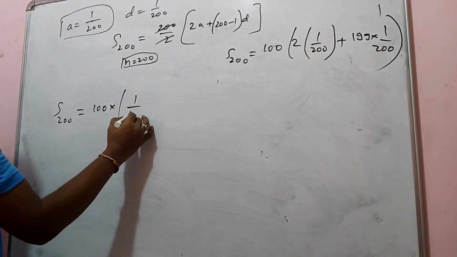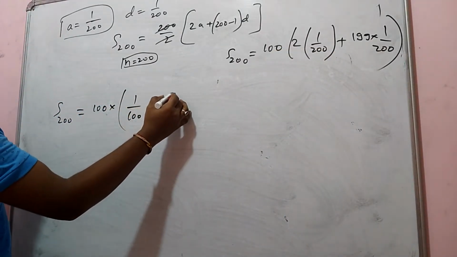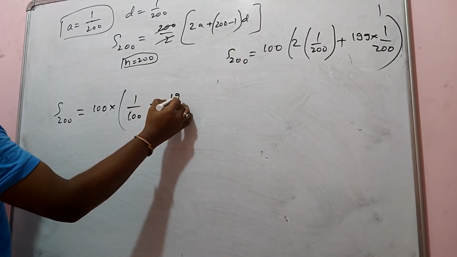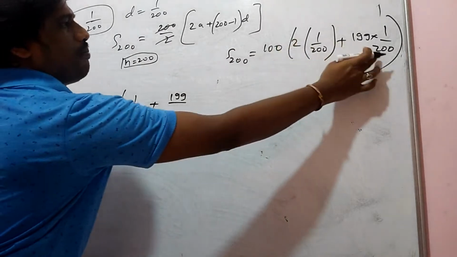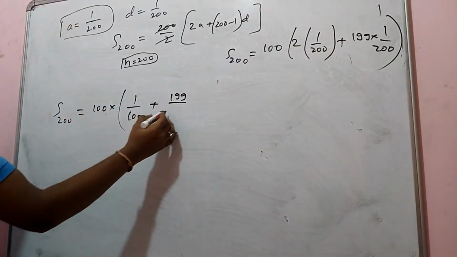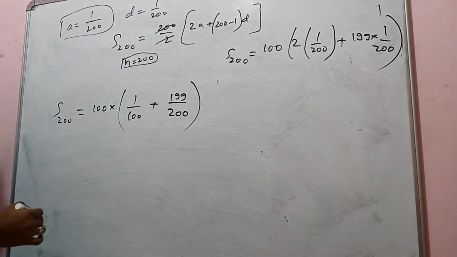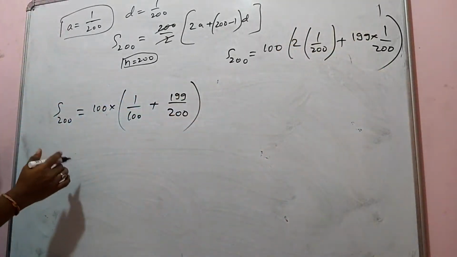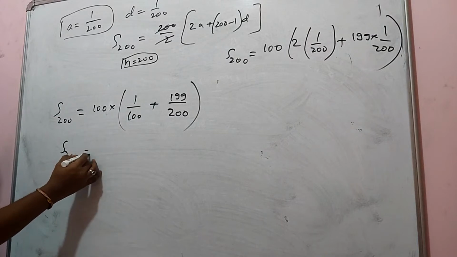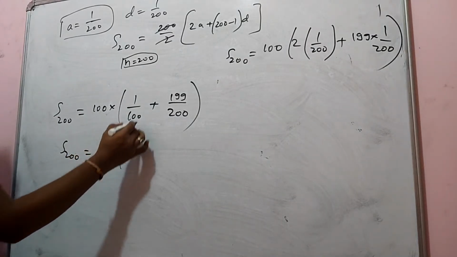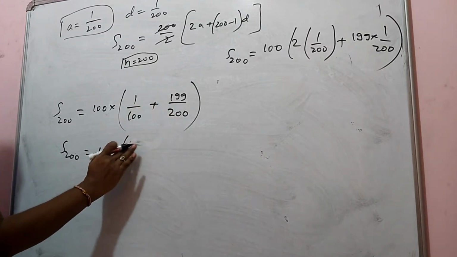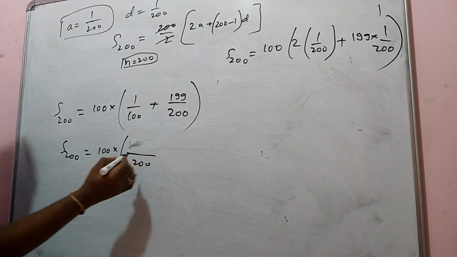So 1 by 100 plus 2 multiplied by 199 by 200. So S200 is equal to 100 into, here you can take 200 as the LCM.